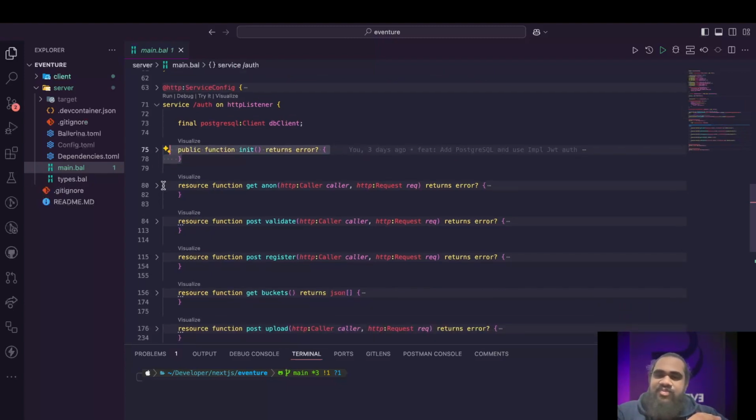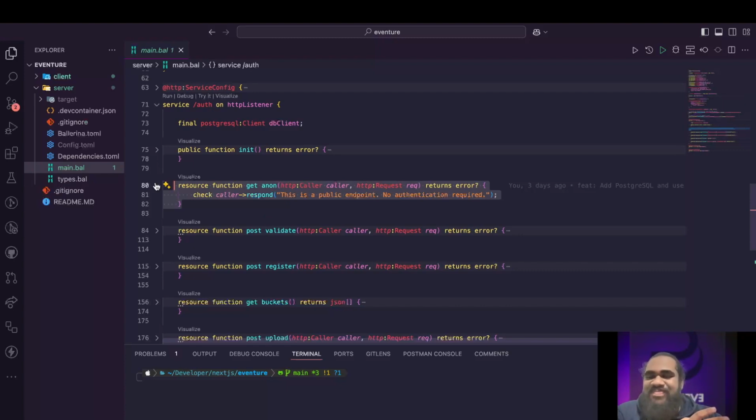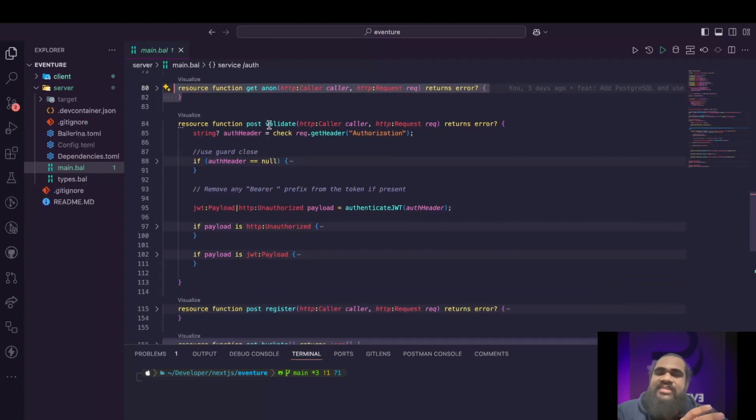And this is just an example of how an authentication endpoint would look, and how we check whether the author is there or not, and whether there is a valid JWT.